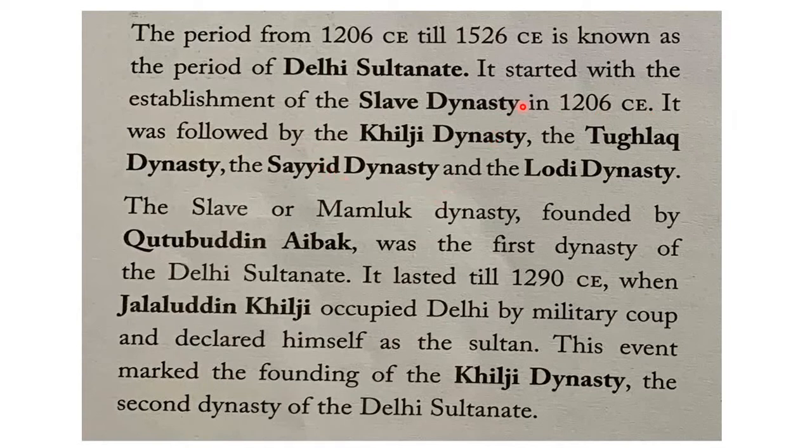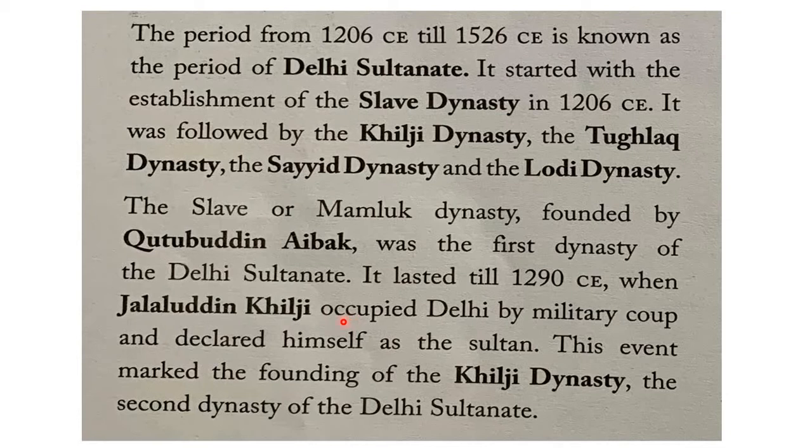Among these dynasties, in our previous class we studied about the Slave Dynasty, right? We studied about Kutubuddin Aibak, the first ruler, who was Muhammad Ghori's army general. Later he declared himself independent after Ghori's death. Under him came Iltutmish and others, whom we studied. You know what happened after the death of the last ruler Balban, right?